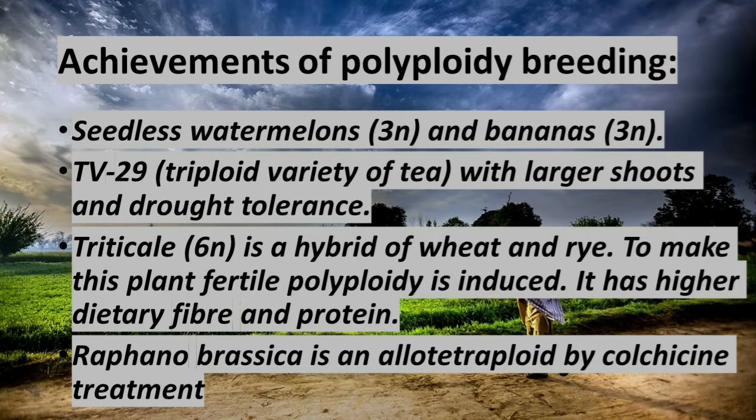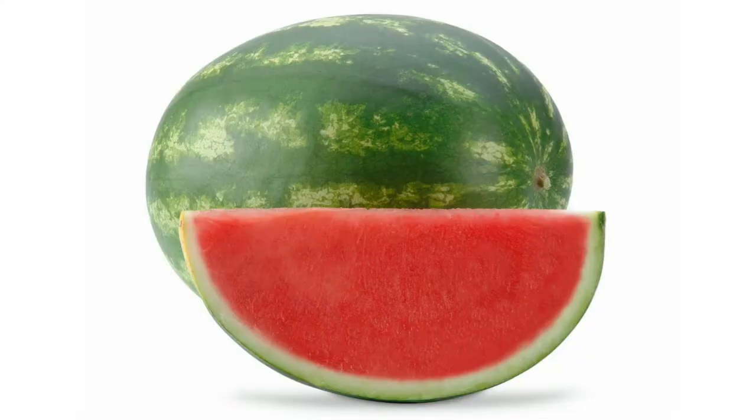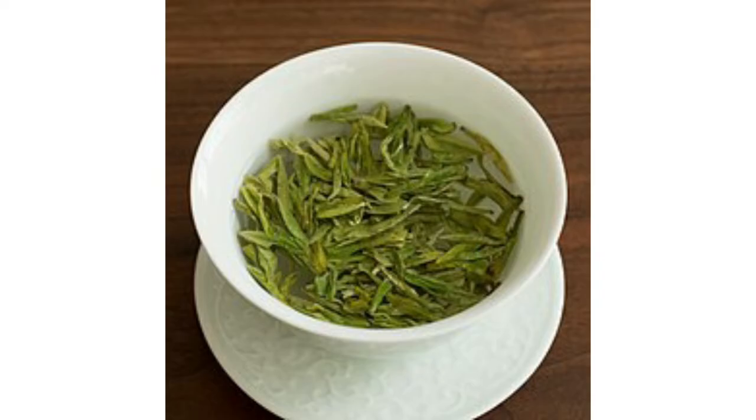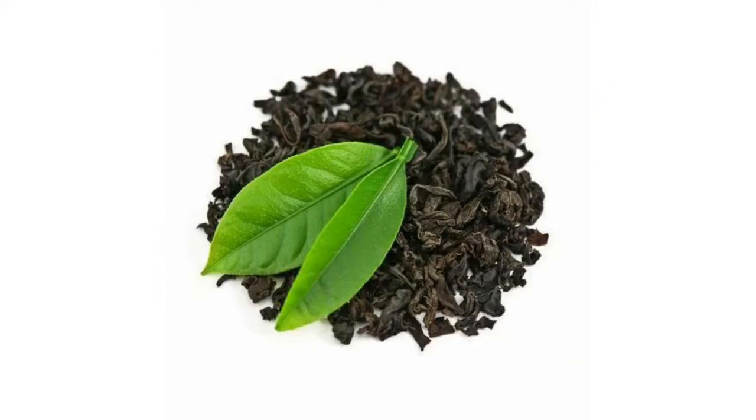Children, now we will see achievements of polyploid breeding. Some achievements of polyploid breeding are seedless watermelons. It is 3n. 3n means what? Triploid condition. And bananas are also triploid. And TV29 is a triploid variety of common tea, with larger shoots and drought tolerance.